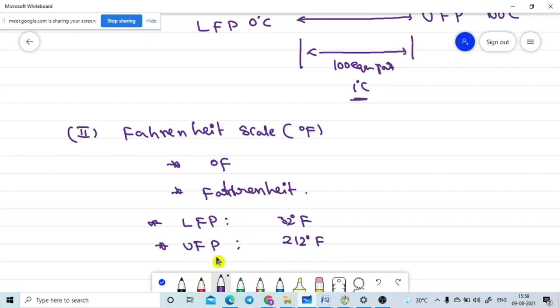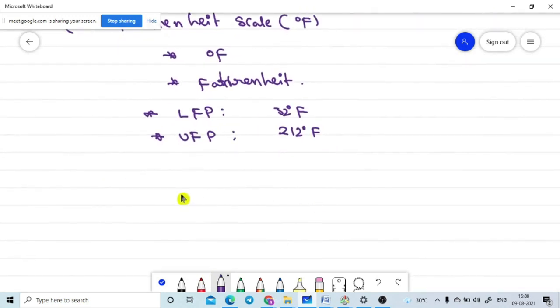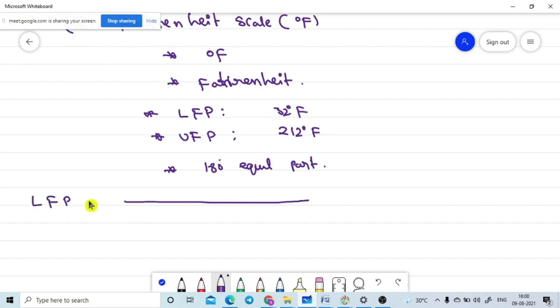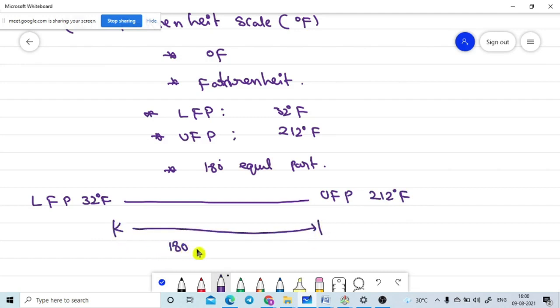The distance between these two values is divided into 180 equal parts. If we take a small diagram, the lower fixed point is 32 degrees Fahrenheit and the upper fixed point is 212 Fahrenheit. The distance between these two levels is divided into 180 equal parts. The value of one part is equal to 1 degree Fahrenheit.